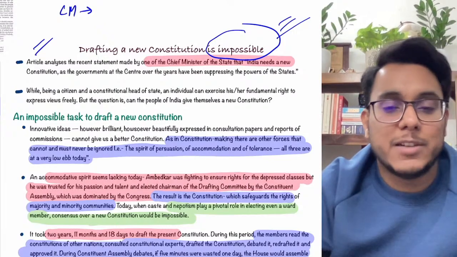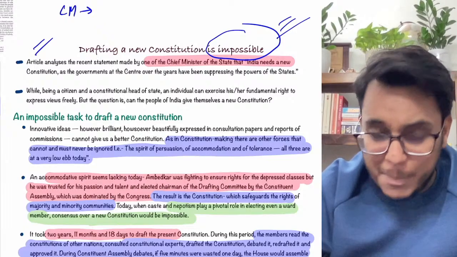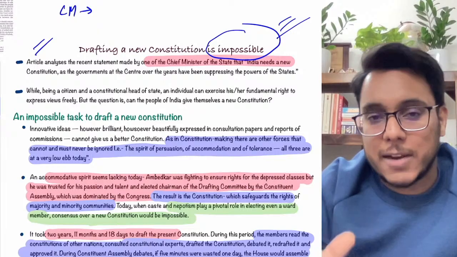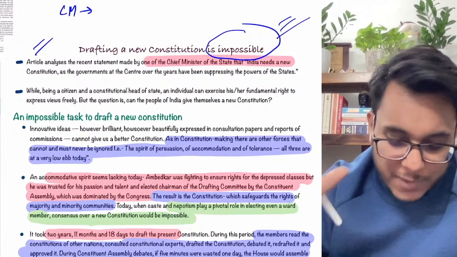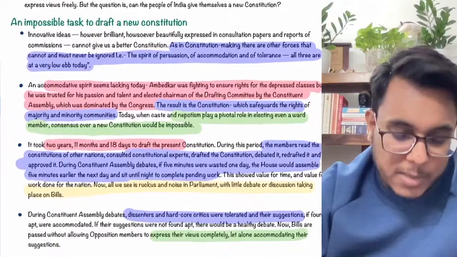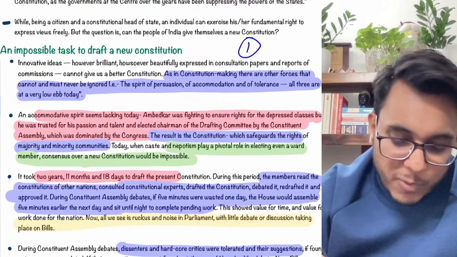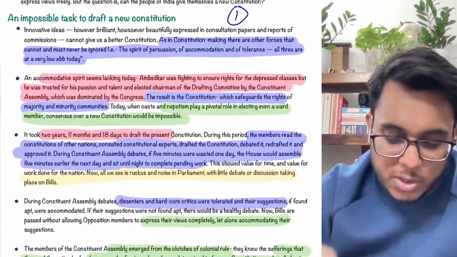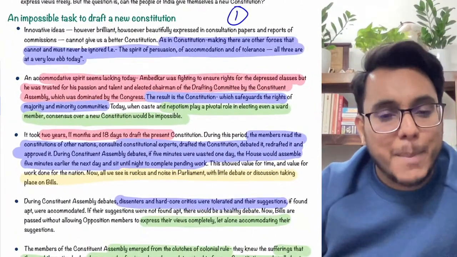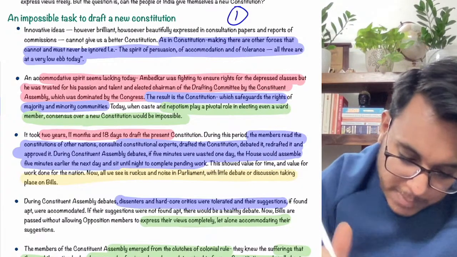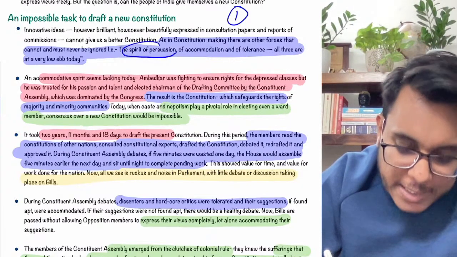the conditions might make it impossible, and I personally believe that the opinion provided here is reflective of the present time. So I am very much convinced personally by the points that have been made. The first point is that when a constitution is to be designed, there are many processes that are needed. First of all, it has been provided that the spirit of persuasion needs to be there.